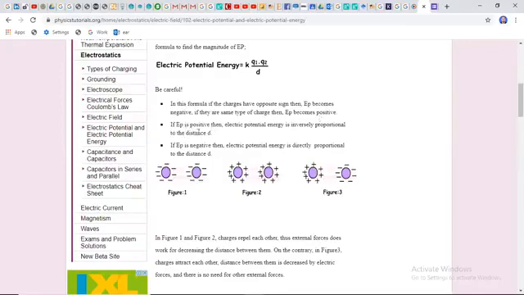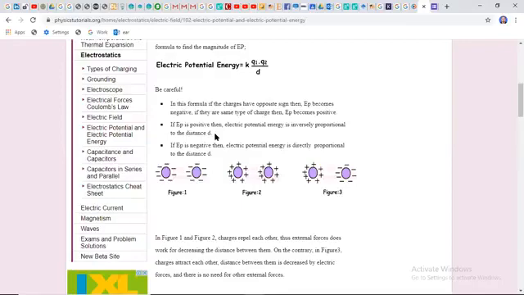If electric potential is positive, then electric potential energy is inversely proportional to the distance d. It is the same scenario that we discussed in Coulomb's law and in electric field intensity. I again repeat, electric potential energy is inversely proportional to the distance. If the distance between the charges is increased, then the electric potential is reduced.